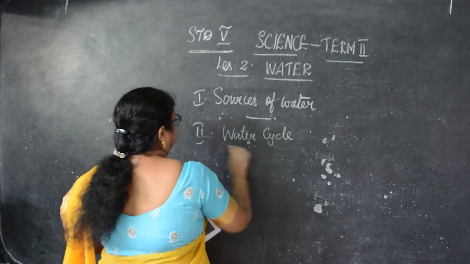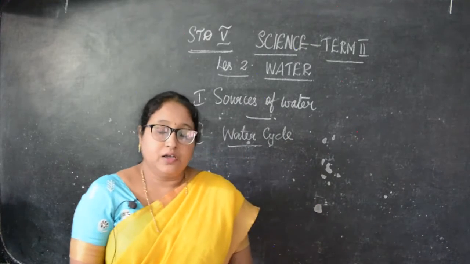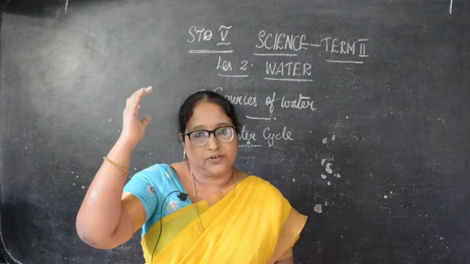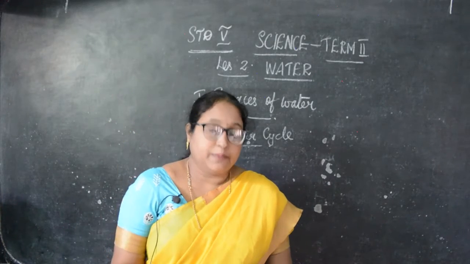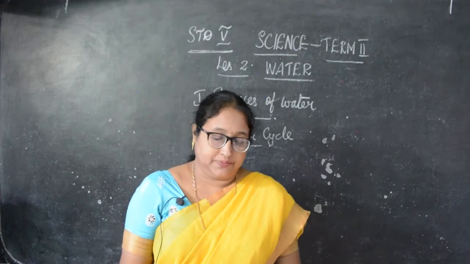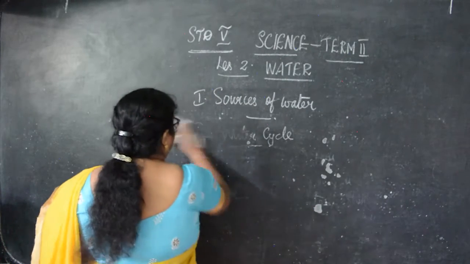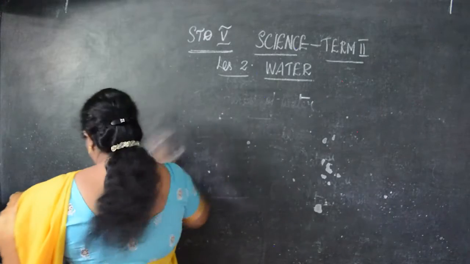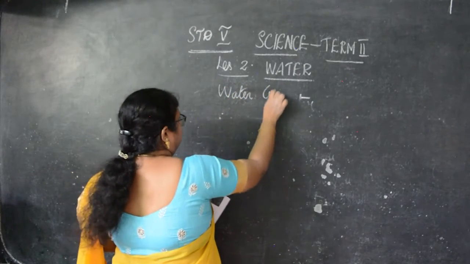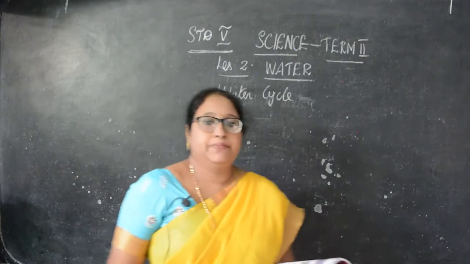Water cycle. Okay. Next is the water cycle. Now continuous movement of water from the earth to the atmosphere, and back to the earth, is known as the water cycle or hydrological cycle. Now the water cycle consists of 4 stages. We have already learned this in the third standard also, children. So once again we will see about this water cycle. In this water cycle there are evaporation, condensation and precipitation.